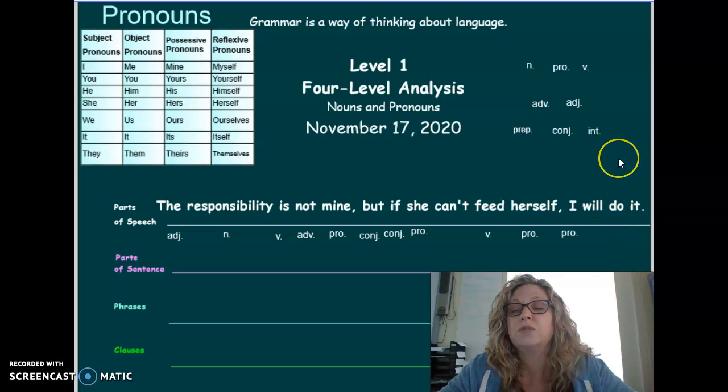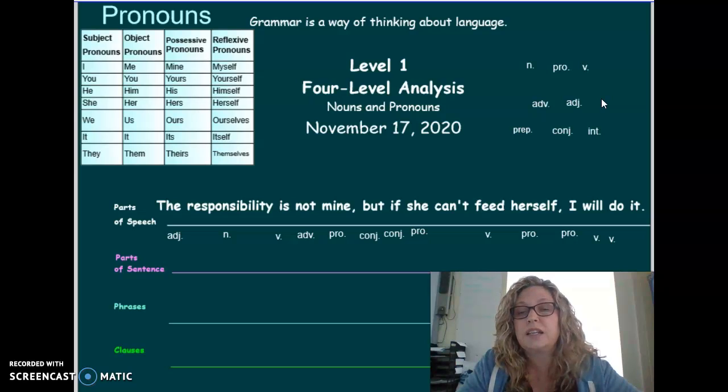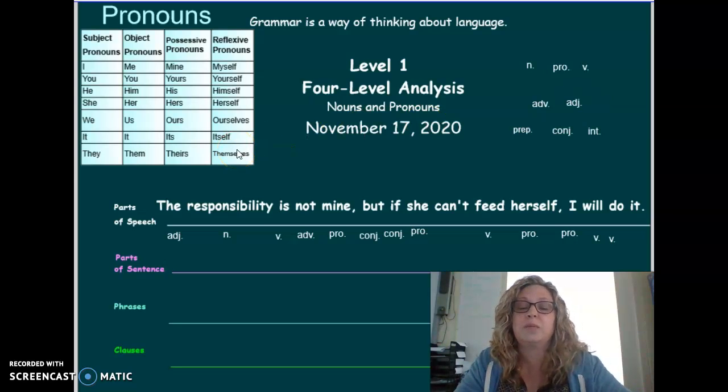And how about will? Is will a noun, a pronoun, or is it something else? It is something else. It is a verb. How about do? That's a verb to go with will. And then the last word here is it. I will do it. Is it a person, place, or thing? Does it stand in for a noun? Sure, we know it is a pronoun. It can be a subject pronoun. It can be an object pronoun. It's definitely a pronoun. And there you go. Level 1 analysis of this sentence is complete.